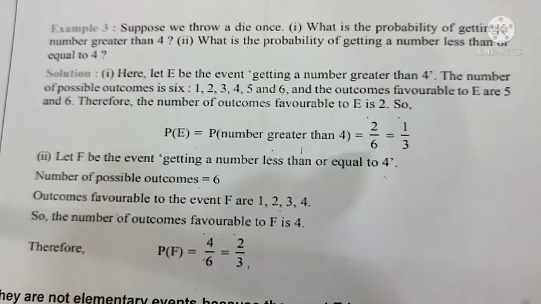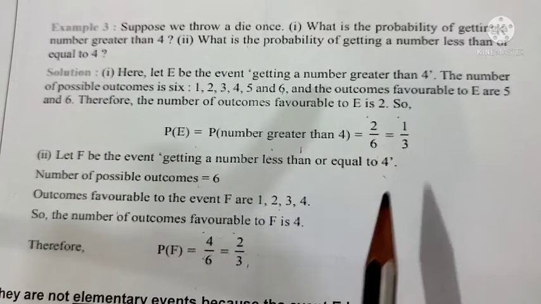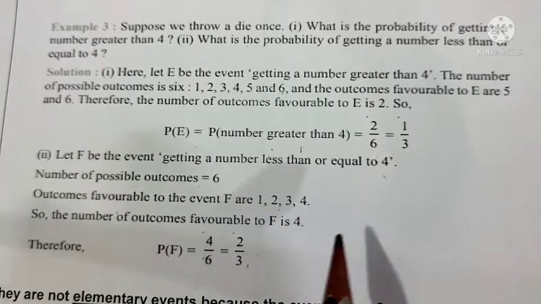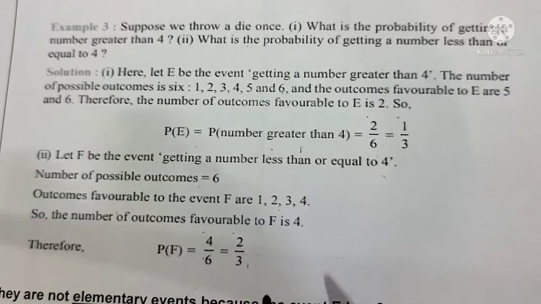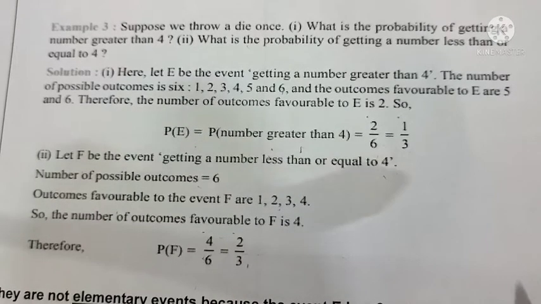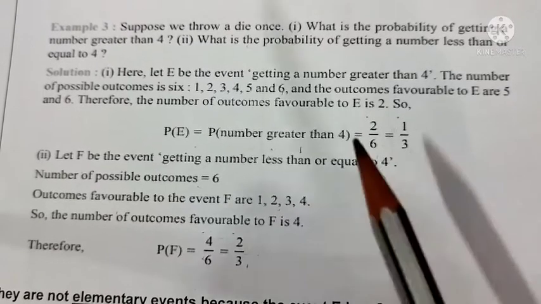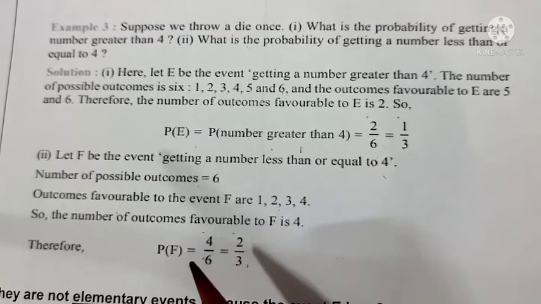Now these two, 2 by 6 and 4 by 6, are not elementary events. Why are they not elementary events? Because the numerator is 2 in the first and 4 in the second. So the favorable outcomes to the event are 2, then for the second event it is 4. So these do not have 1 as the number of favorable outcomes. When the outcome is only 1, then that is called an elementary event. Here we have two outcomes, and here we have 4 favorable outcomes.